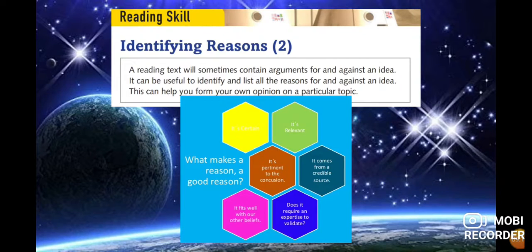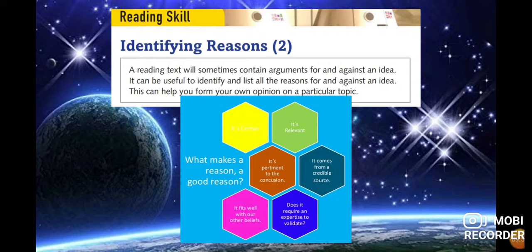But what are the elements that make a reason a good reason? In this case, it's relevant. Remember, the information is relevant, it is interesting and important for you, interesting for the majority of the people that read the passage. It's pertinent to the conclusion. That means it's appropriate, the vocabulary is appropriate for the person reading the passage, if it is for kids or for adults. It comes from a credible source.